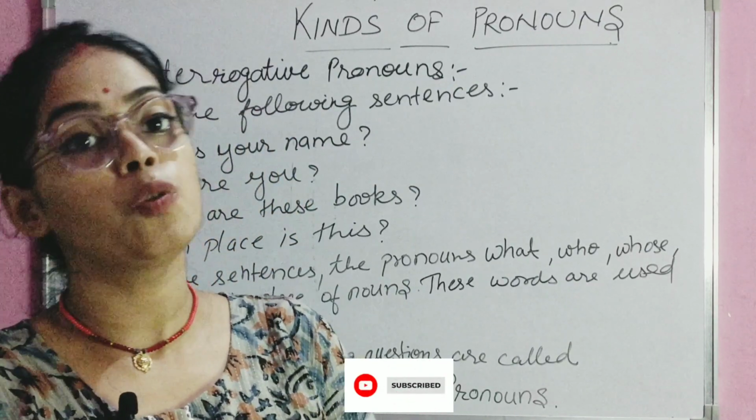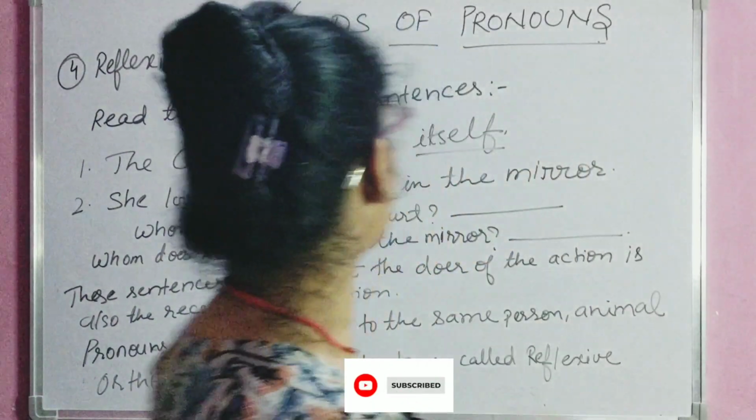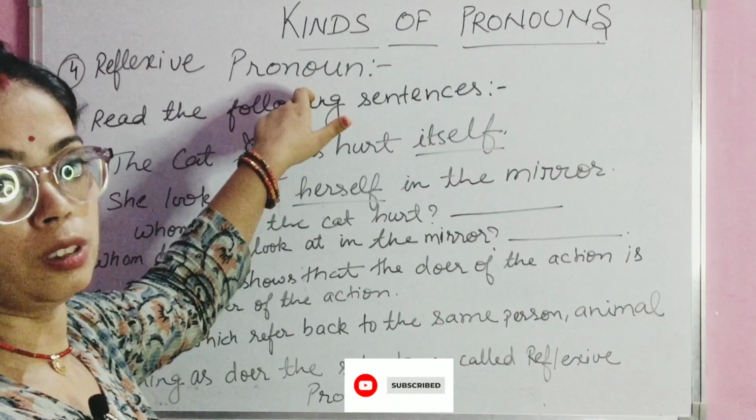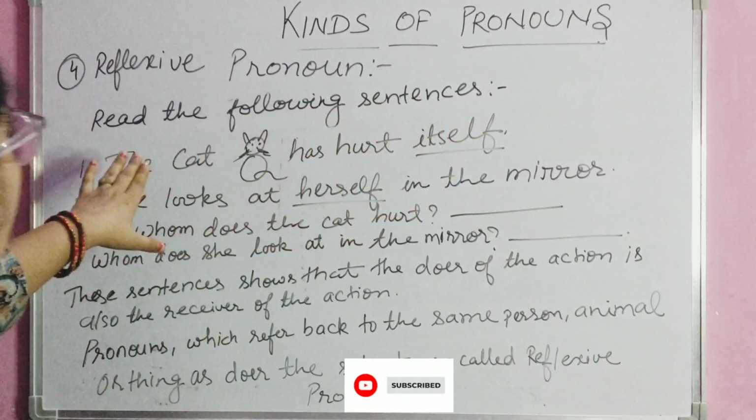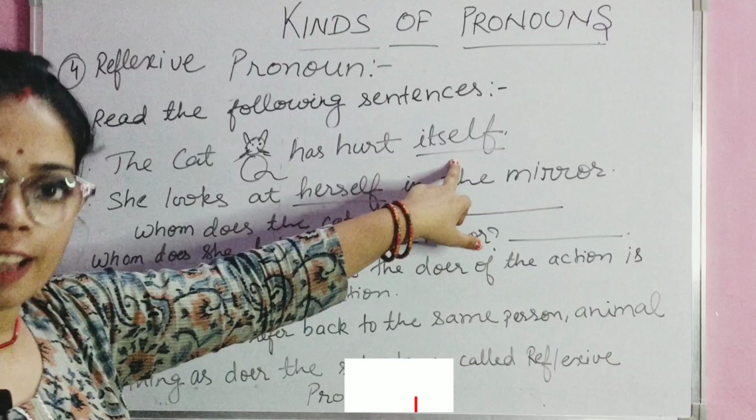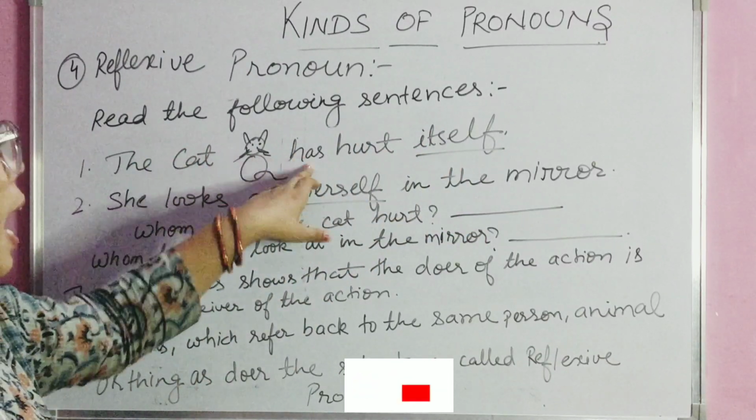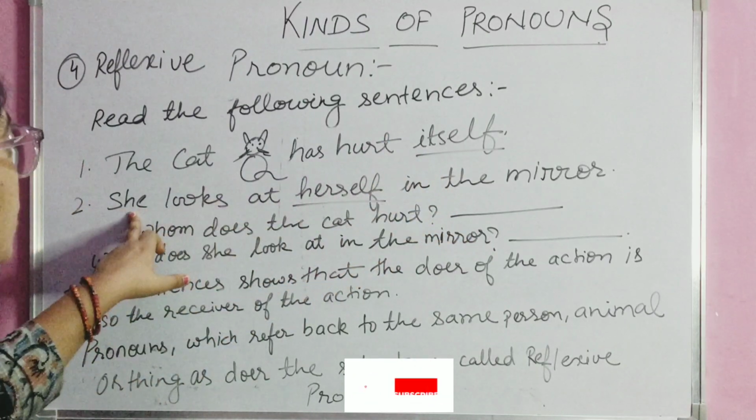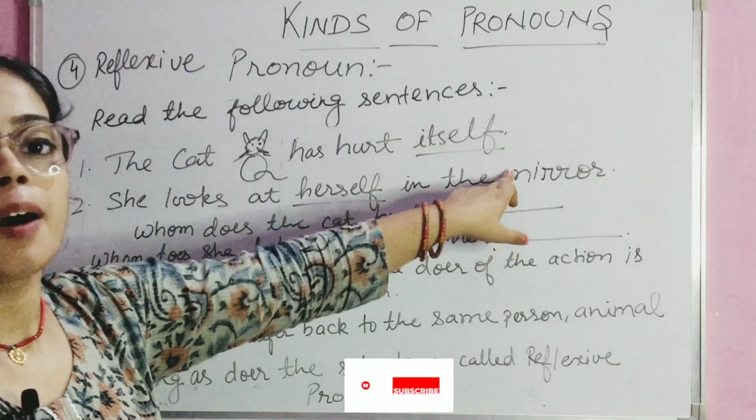Okay, now let's move on to our next pronoun. Our next pronoun is reflexive pronoun. Now let's read the following sentences. The cat has hurt itself. Again look, the cat has hurt itself. She looks at herself in the mirror.